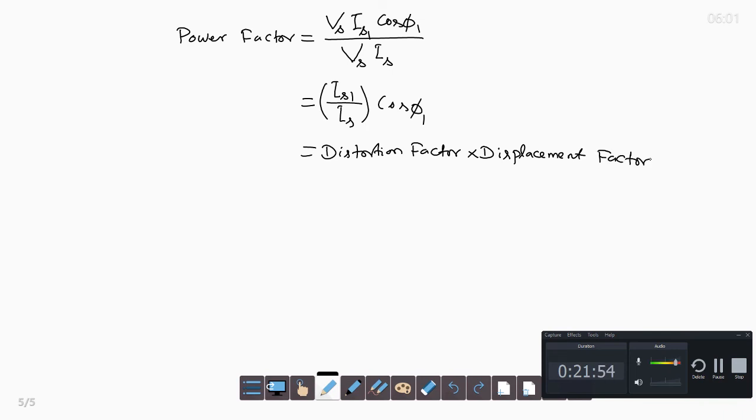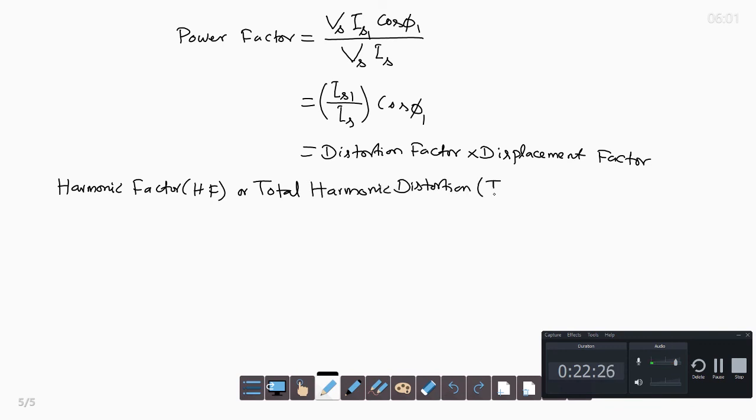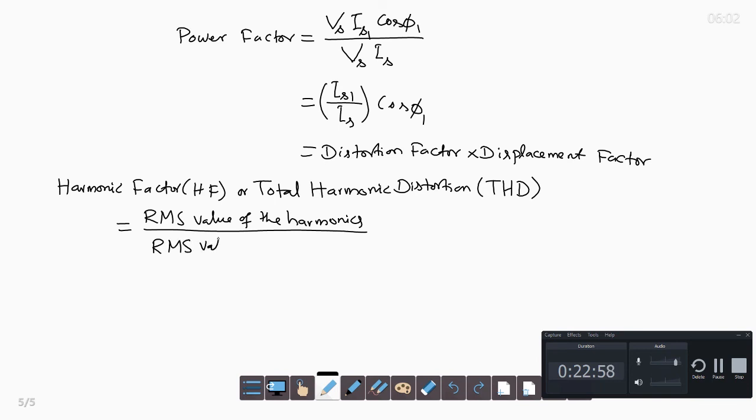Then we have another factor, the harmonic factor. We write it as HF, or total harmonic distortion, which we denote as THD. So this is the harmonic factor or THD. It is the RMS value of the harmonics divided by the RMS value of the fundamental.